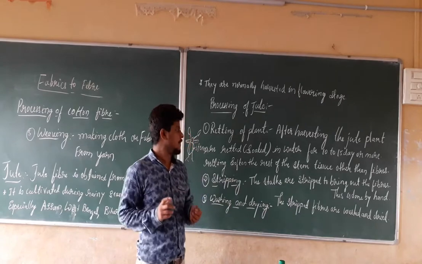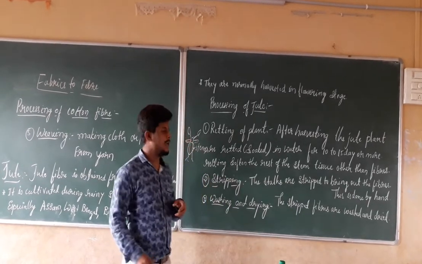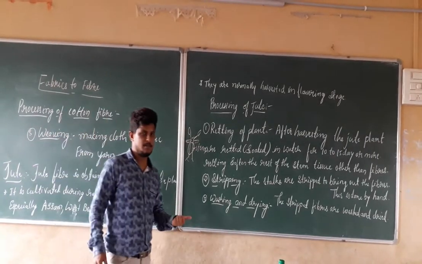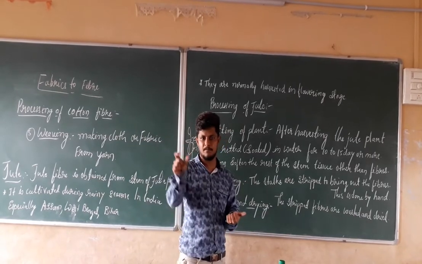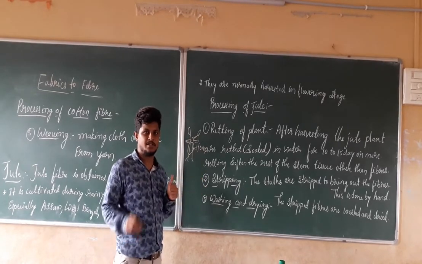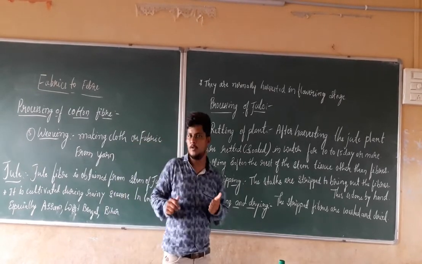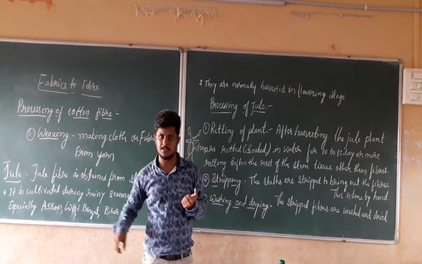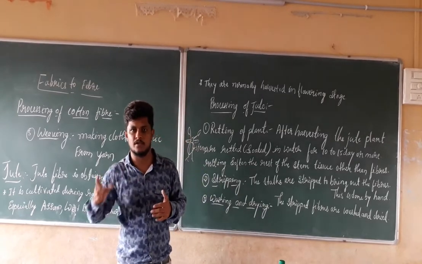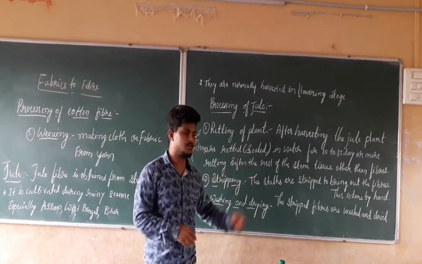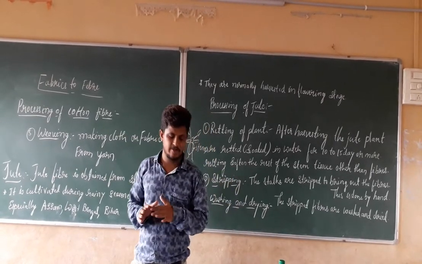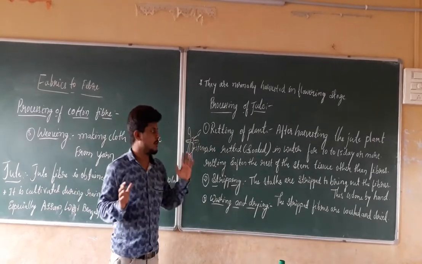Now, you have to collect different pictures of the processing of the cotton fibers as well as the processing of the jute fiber. You have to take the pictures from the internet, stick them, and write about the various steps, how it is done. Or else you can watch YouTube videos on how the processing of the cotton fiber is done. Along with the pictures and those videos, you can get to know how cotton fibers are processed for cotton fabrics as well as jute fiber for jute things. So that is everything about the processing of cotton fiber and jute fiber.